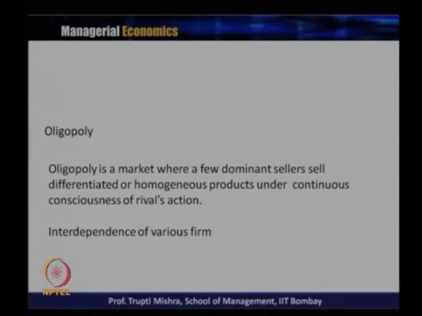Whether they produce differentiated or homogeneous products, their price and output decision is always determined by the rival's reaction to it. Since they consider the rival's reaction to their price and output decision, there is interdependence among the various firms in the oligopoly market structure.